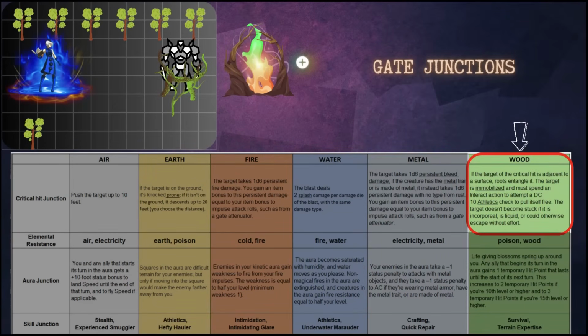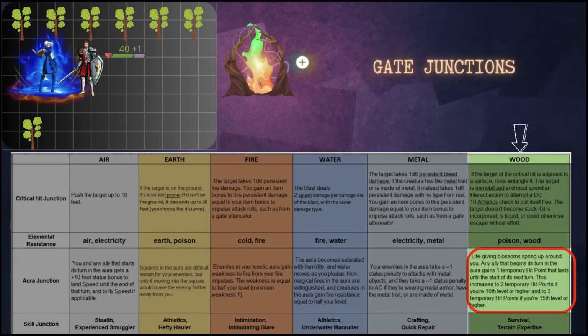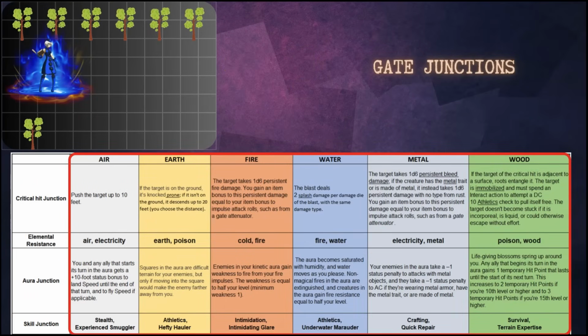Wood: on a critical hit, the target will be rooted. Poison and wood resistances. Aura will give temporary hit points to creatures that start their turn in your aura. The skill will give survival and terrain expertise feats that will simplify checks on the selected terrain type. Now that you know this, you can choose which gate junction bonus you want. If you have several extended gates, you can choose any bonus for each, like a critical junction for the fire gate and aura junction for the metal gate.